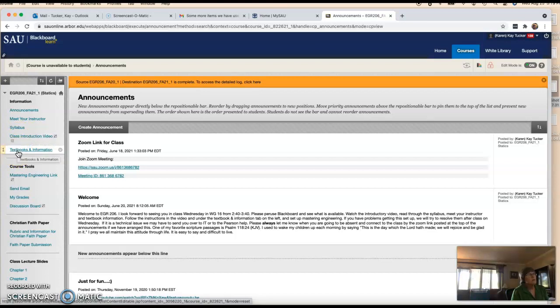Textbooks and information. I'm going to show you how to get into the textbooks. You really don't need that much, but that is there for what our textbook is. So what you'll need to do is go into the Mastering Engineering link right here. Most of your homework and the tests are going to be through Mastering Engineering. The email is here. Your grades are here. We don't have any discussion board in there. Christian faith paper, it talks about it in the syllabus. There's also information here with the rubric, and this is where you submit your Christian faith paper.